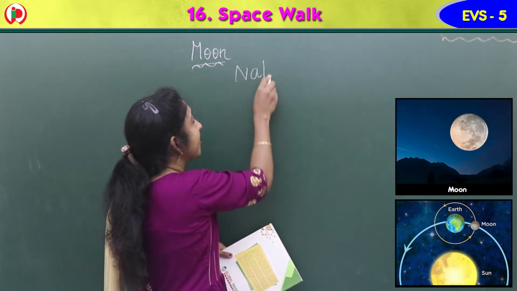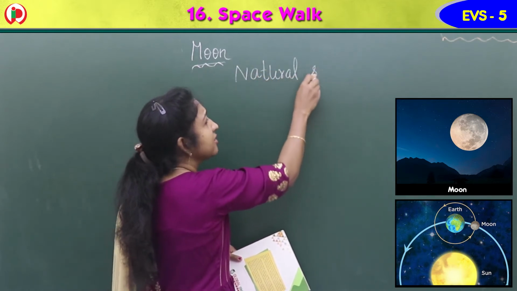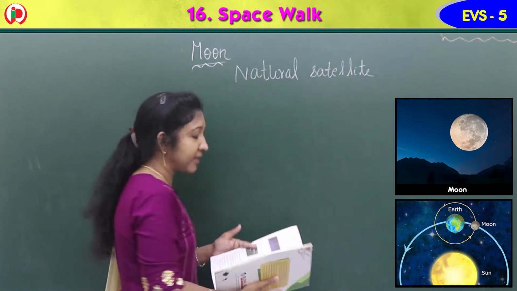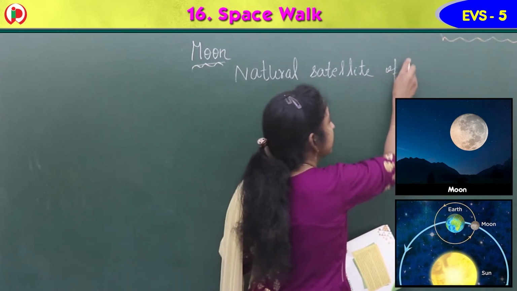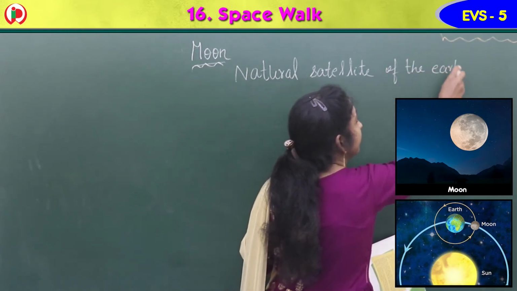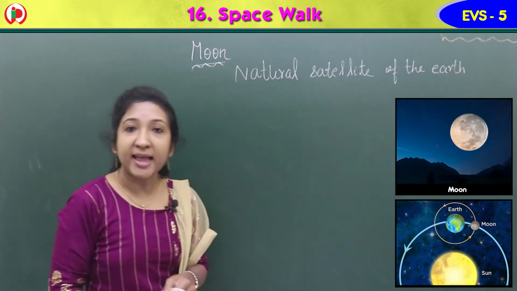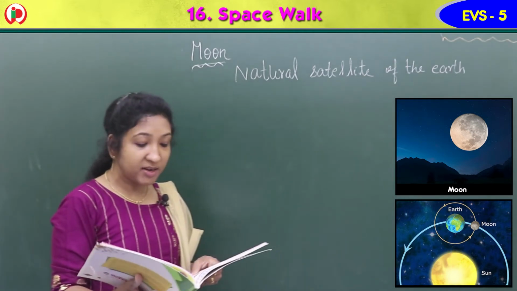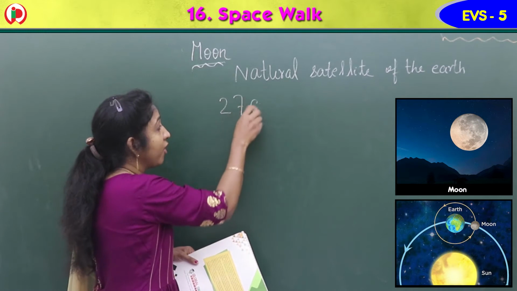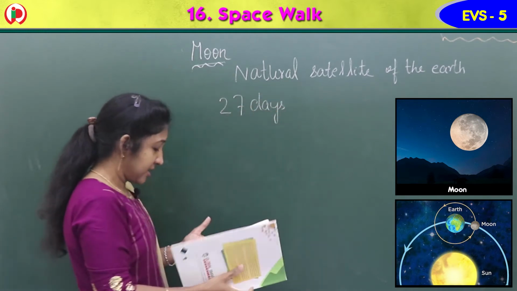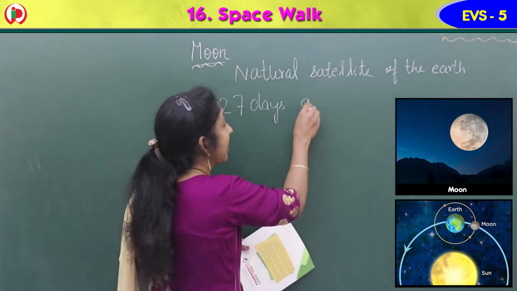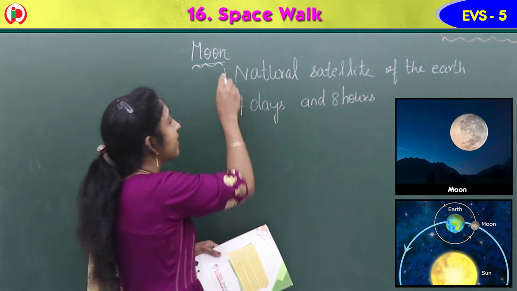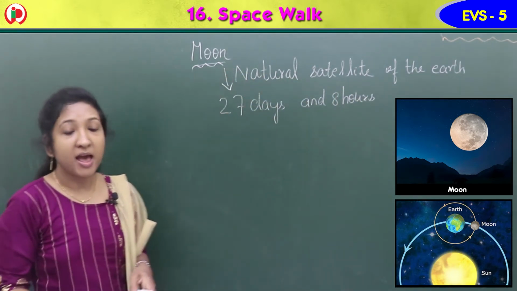Moon is the natural satellite, the only satellite of earth, we say. It takes about 27 days and 8 hours for what? To revolve around the sun. 27 days and 8 hours. So the moon takes 27 days and 8 hours to revolve around the sun.